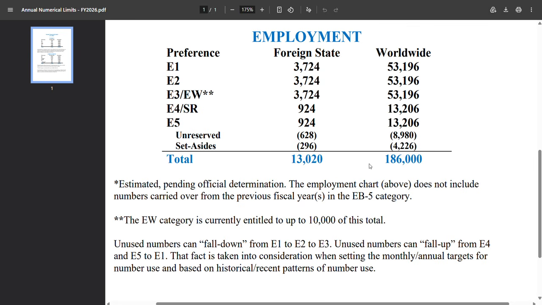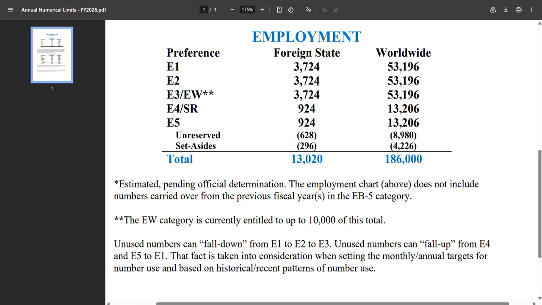But at the same time, we also saw a major retrogression in the last visa bulletin under EB2 India and EB1 India, mainly. The reason for that is, as you saw, EB2 and EB1, particularly for the foreign state countries, have a limit of 3,724. The demand is much higher than this, and the forecast was planned to receive this number of applicants.